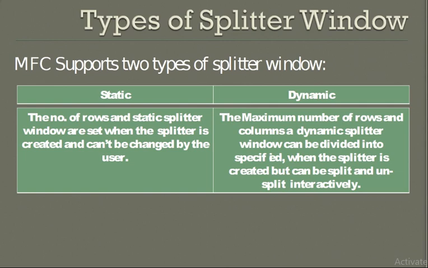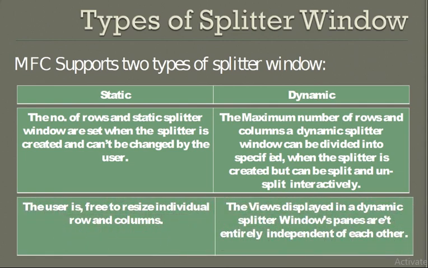Whereas in the case of dynamic, the maximum number of rows and columns is specified, and the dynamic splitter window can be divided that many times when the splitter is created, but it can be split and unsplit interactively.